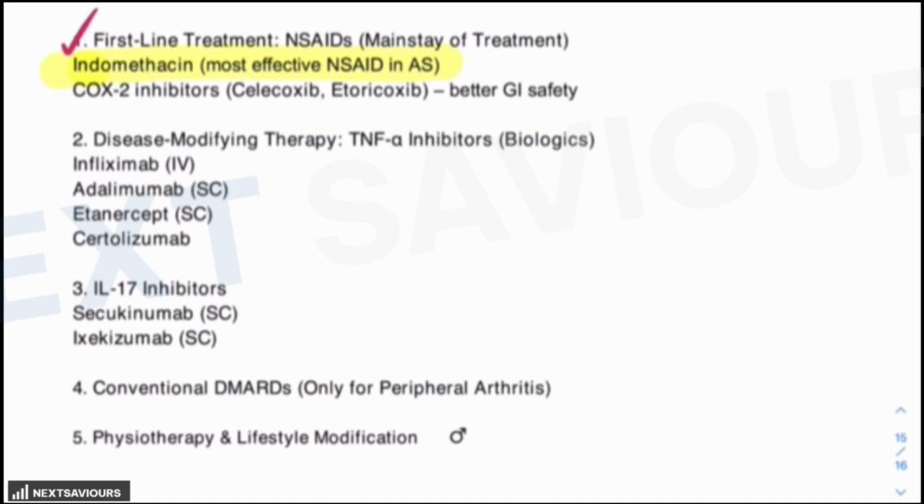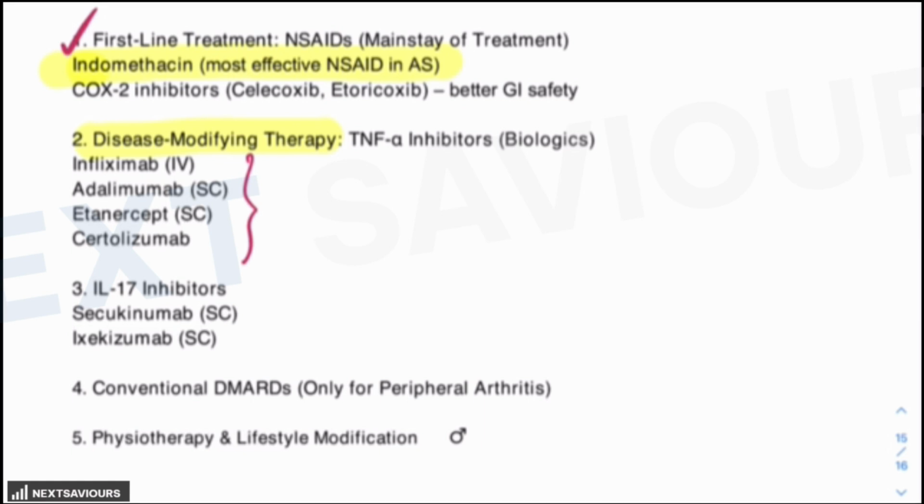Other drugs can also be provided if there is a failure, for example, if there is persistent disease despite giving non-steroidal anti-inflammatory drugs for more than or equal to 4 weeks, and if there are severe axial symptoms, peripheral arthritis also, or extra-articular involvement, then in that case you can consider the disease-modifying drugs, that is TNF alpha inhibitors, like infliximab, adalimumab, etanercept, certolizumab. These are the drugs which can be given for ankylosing spondylitis. Now, these are the first line biologics. They are responsible for reducing the inflammation and halting the radiographic progression.